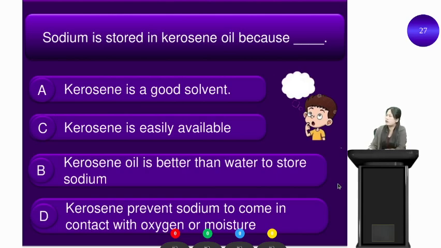Sodium is stored in kerosene oil because option A, kerosene is a good solvent. Option C, kerosene is easily available. Option B, kerosene oil is better than water to store sodium. Option D, kerosene prevents sodium to come in contact with oxygen or moisture. Which of the following options is the correct answer?